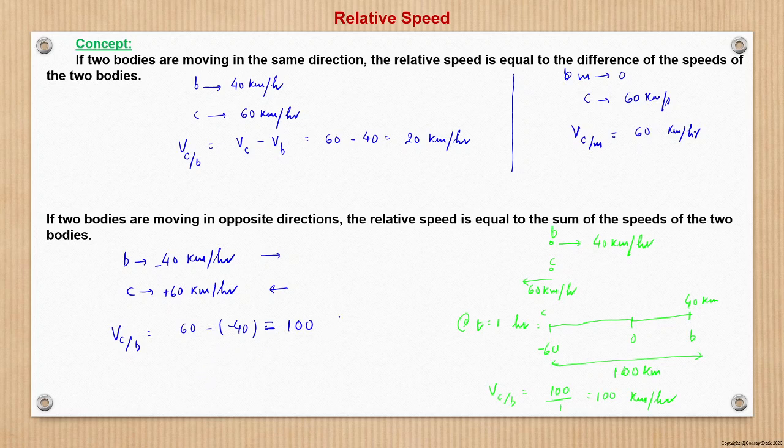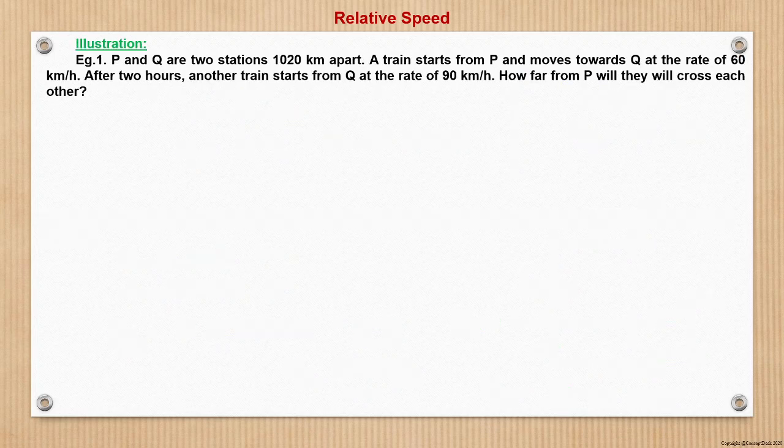This 100 is nothing but 60 plus 40, and that is what I have written here: the relative speed is equal to the sum of the speeds of the two. So when two objects are moving in opposite directions, we simply add the speeds of the two objects, and thereby we get the relative speed of one object, the car, with respect to the bike. This is the relative velocity of the car with respect to the bike, 100 km per hour. So this was the basic understanding behind the concept of relative motion. With this in the background, we will now move towards solving questions. We'll start with a few basic to moderate level questions, and then gradually increase the difficulty level.